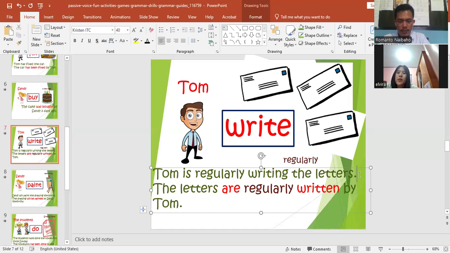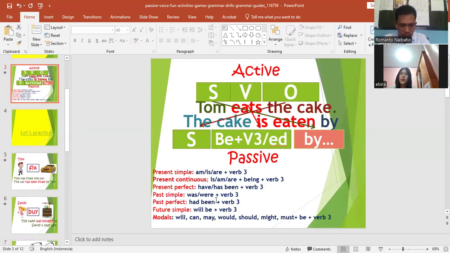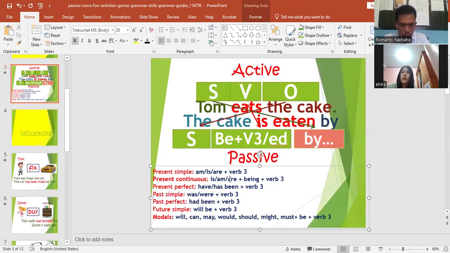So because this is present continuous tense, let's pay attention to the pattern. So here is the pattern. When we are going to change into passive form, we use is or am or are based on the subject, and then we use being, and then verb 3.